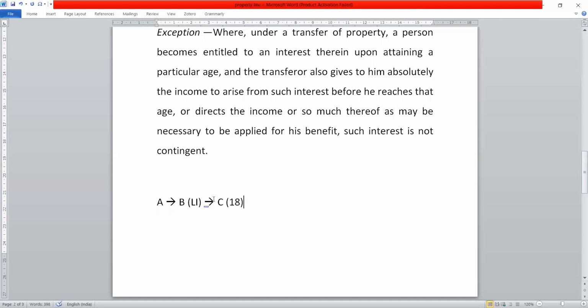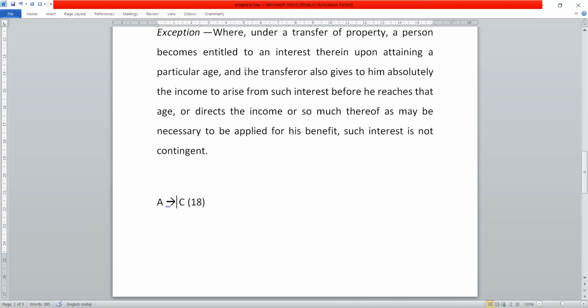Let's understand this with a simple example. A transfers his property to C. C is alive. The transfer says C will get the property at the age of 18 years. Imagine currently C is 12 years old. So after 6 years, she will have a vested interest in the property, or will assume the ownership of the property.